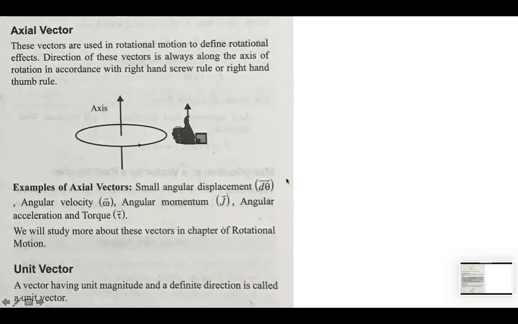Axial vectors. These vectors are used in rotational motion to define rotational effects. The direction of these vectors is always along the axis of rotation, in accordance with the right hand screw rule or right hand thumb rule. So an axial vector is basically a rotational vector. When something is rotating in anti-clockwise direction, then it will be going up. We'll be using this right hand thumb rule.